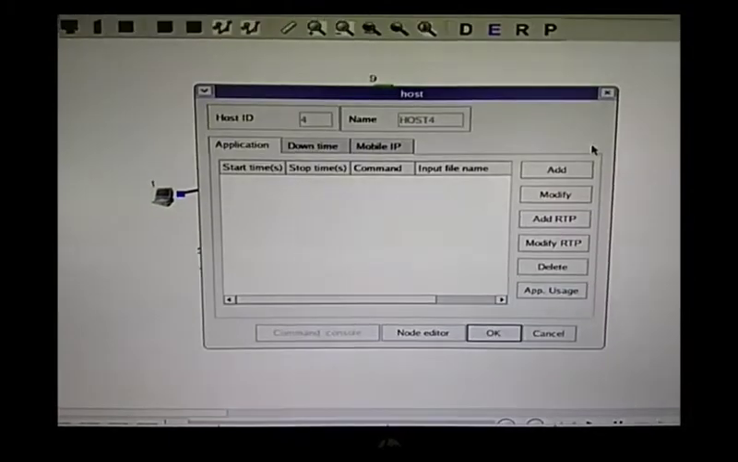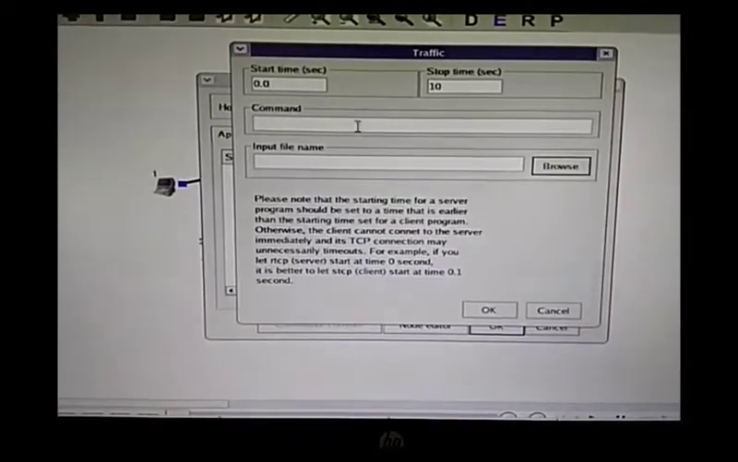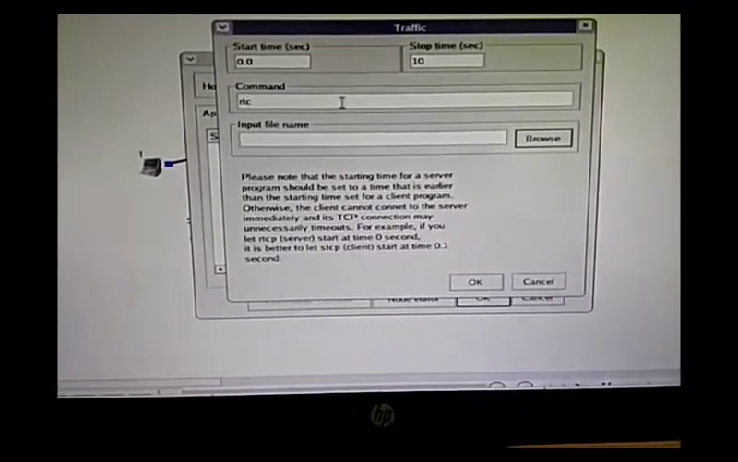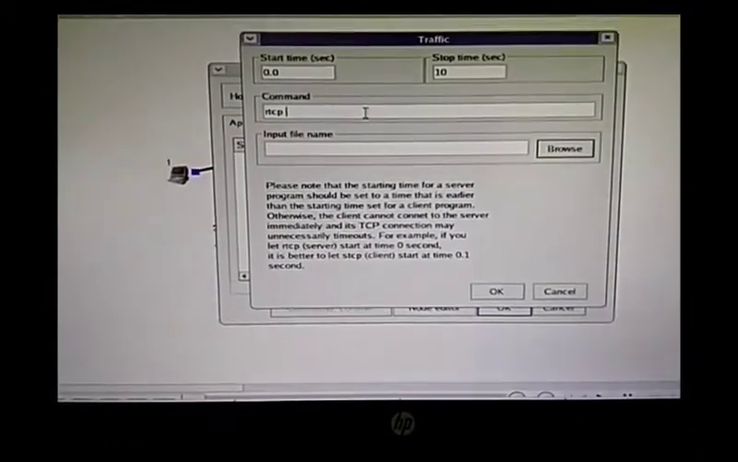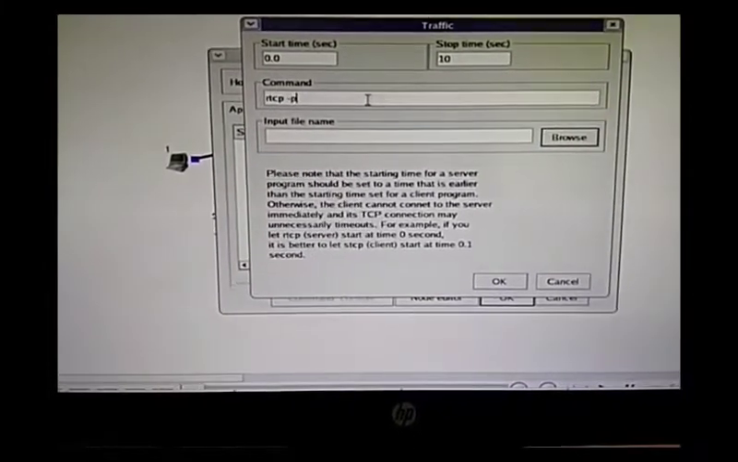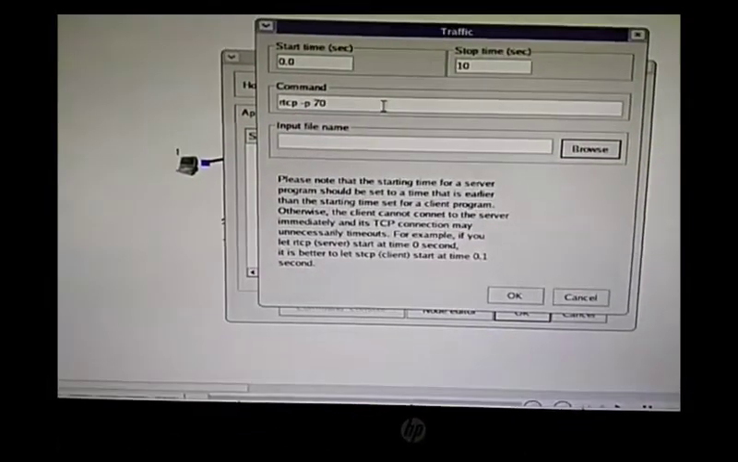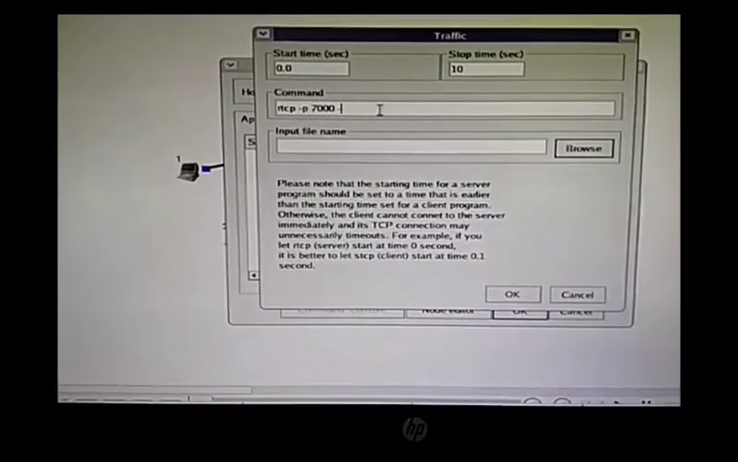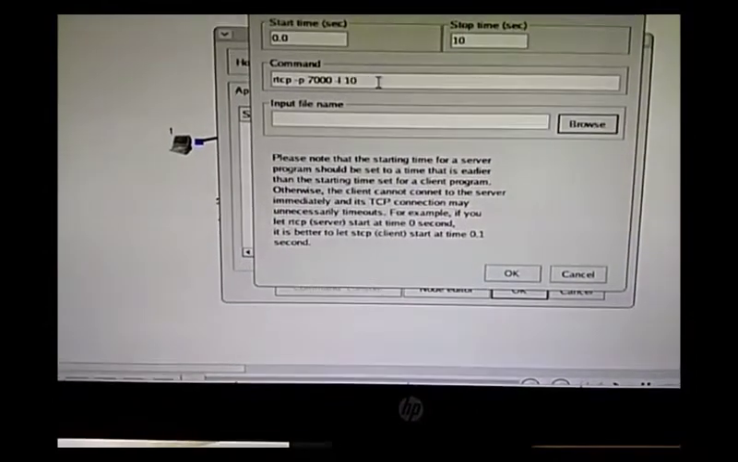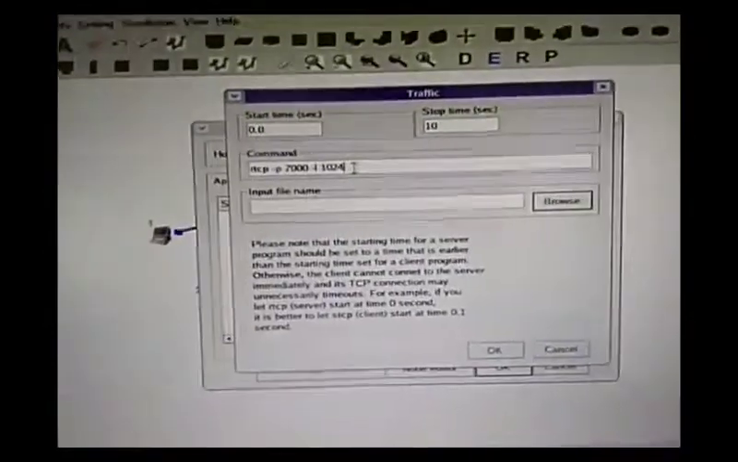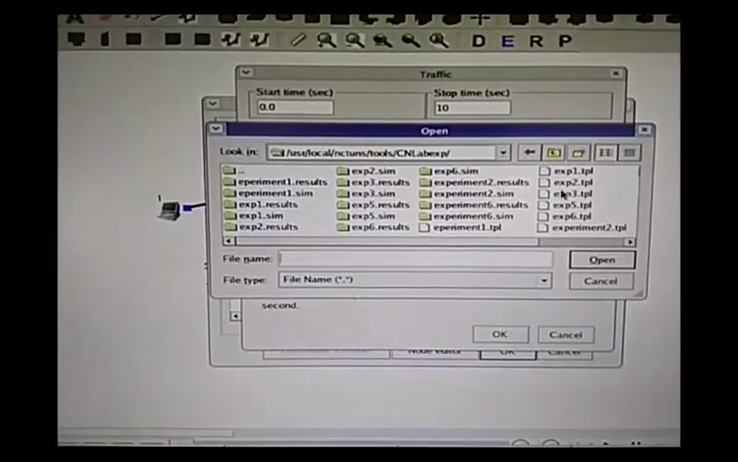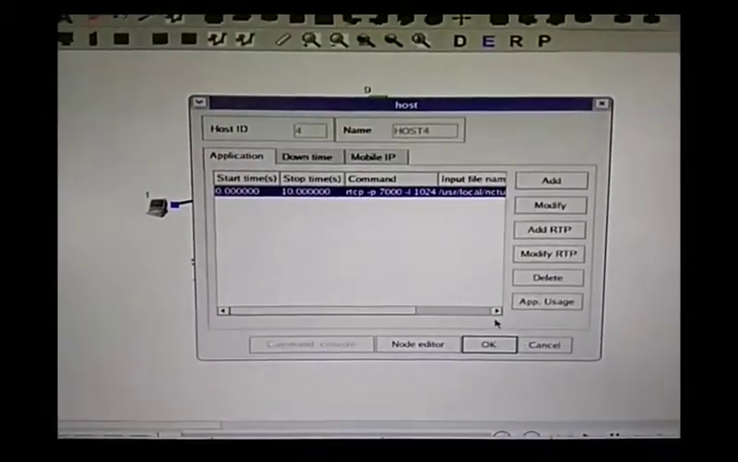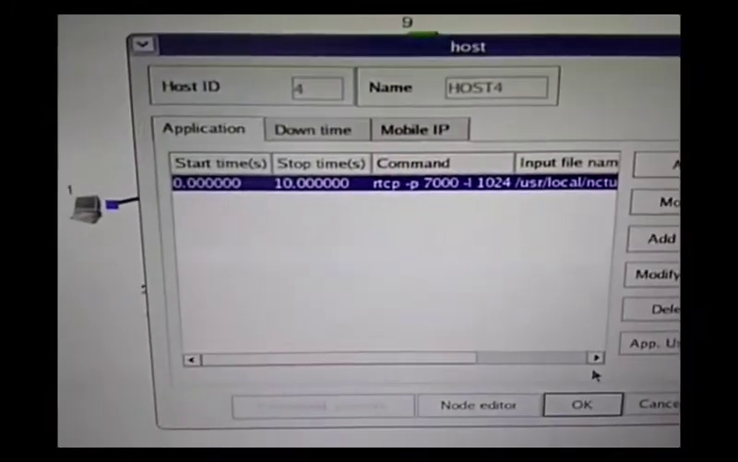Now add the command on the receiver side, that is rtcp. That is hyphen p, port number 7000, hyphen L, payload size 1024. Browse experiment3 and open. In this way you have typed this particular command.